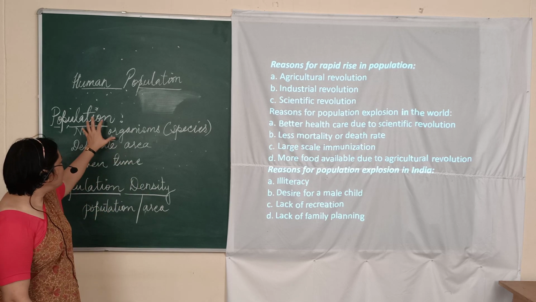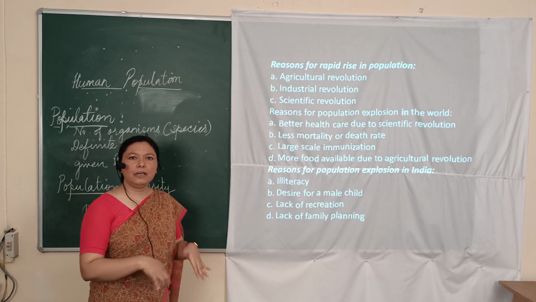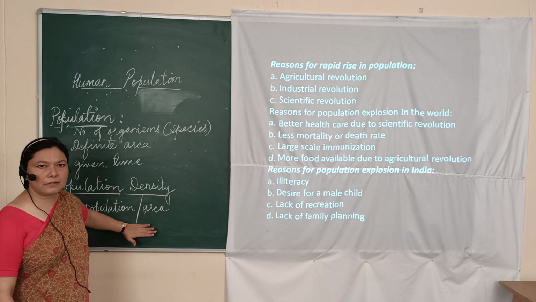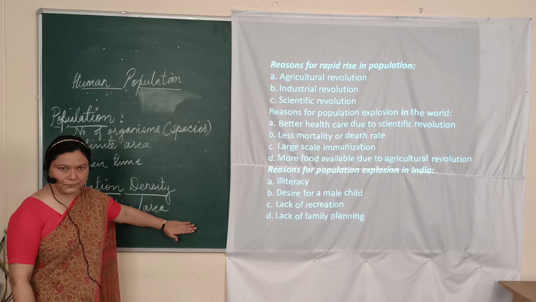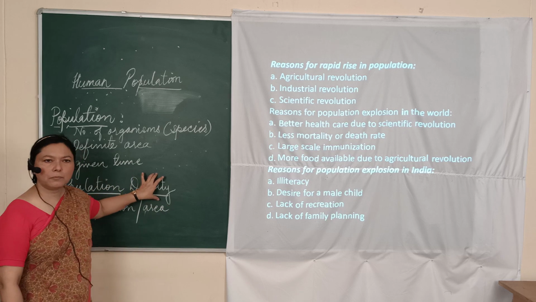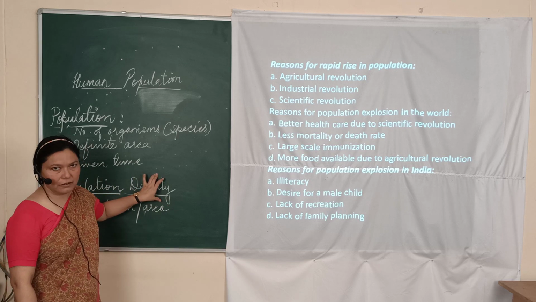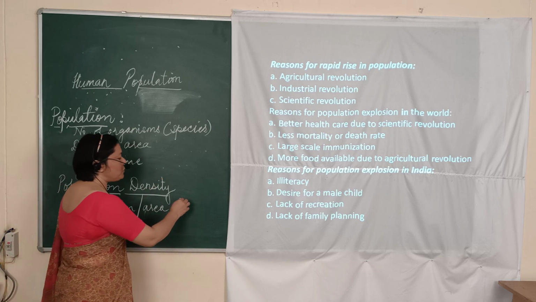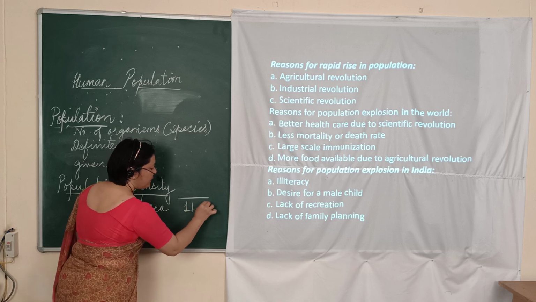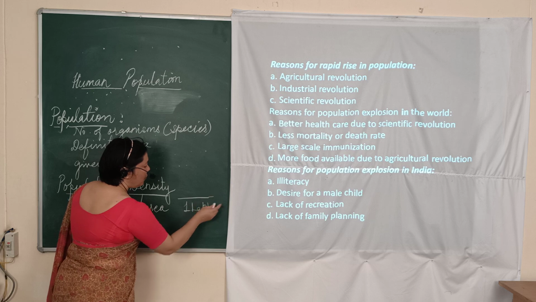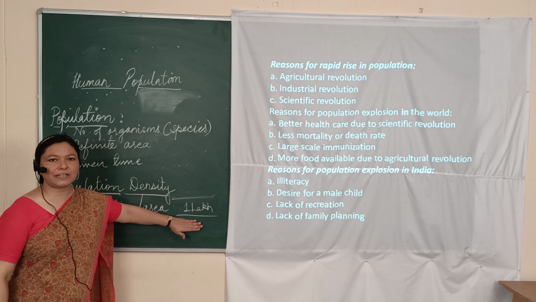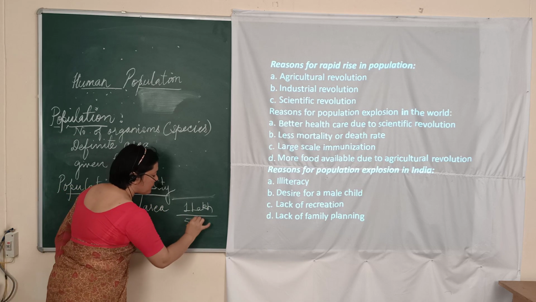Now, if the given population is found in a definite area, then we count it as population per unit area. So, if we take the population per unit area, it is called the density of that population in that particular area. For example, the population of a particular city is 1 lakh. And the population of that city which it can accommodate may be 5 lakhs.